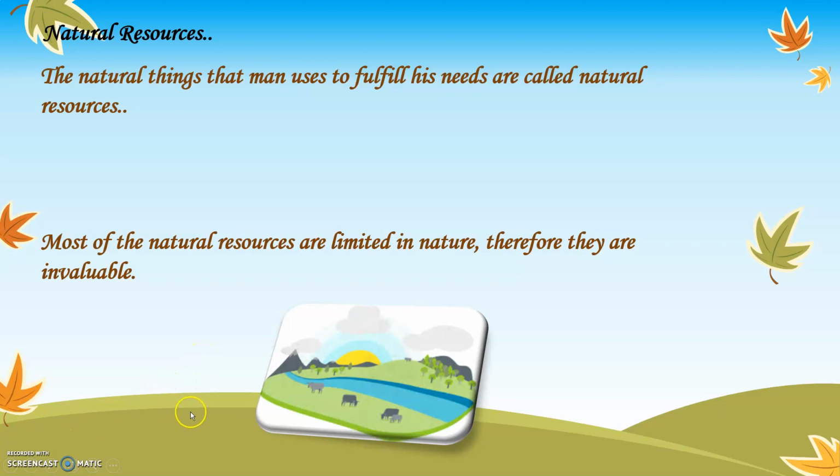Water is limited on the earth. If we use it properly, we will be able to use it for many more years. But if we keep on wasting water, then we will not be able to get water in upcoming years. Example, sunlight. Sunlight is a natural resource which is everlasting, which is never ending. That means there are some resources which are limited in nature, whereas some are unlimited in nature.